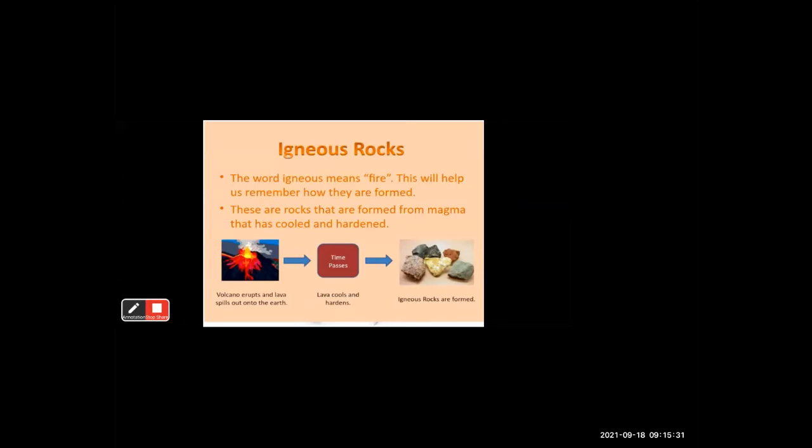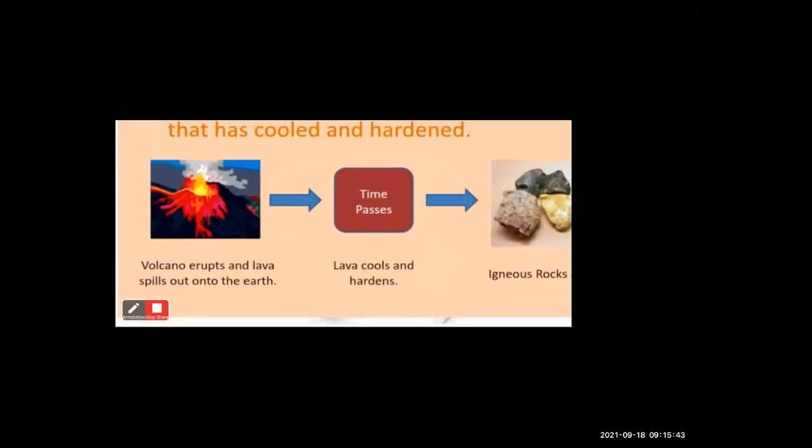These are rocks that are formed from magma that has cooled and hardened. Then what is magma? Now see in the picture, here is a volcanic eruption. This photo is of a volcanic eruption. You must have watched a video of a volcanic eruption. When the volcano erupts, lava spills out onto the earth. This is hot lava. This is molten lava.